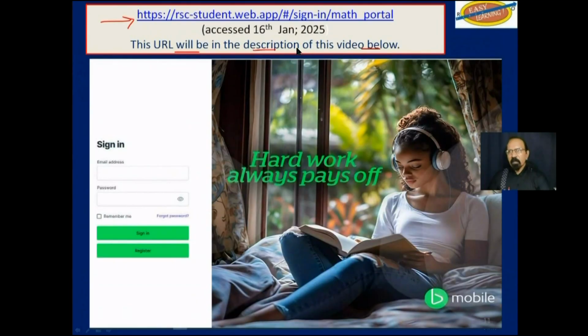This is the home page. Of course, you have to register first. And once you do that, subsequently, you would sign in. As I said, it's free of cost.